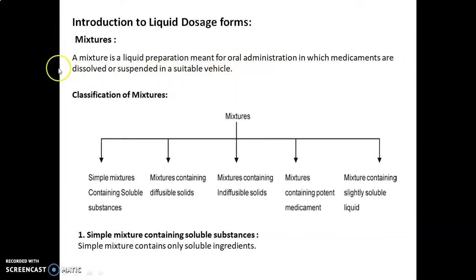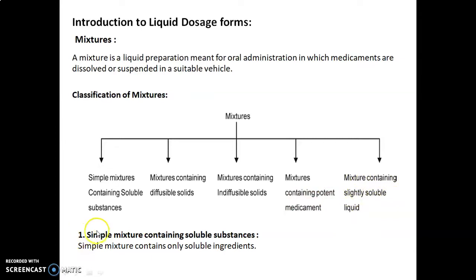vehicle. Classification of mixtures. Mixtures are classified into these 5 types: simple mixture containing soluble substances, mixtures containing diffusible solids, mixtures containing indiffusible solids, mixtures containing potent medicament, and mixture containing slightly soluble liquid.